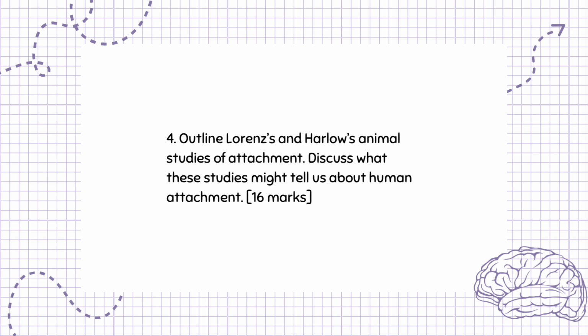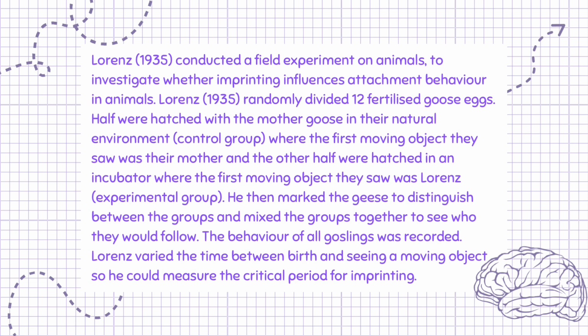Question 4. Outline Lorenz's and Harlow's animal studies of attachment. Discuss what these studies might tell us about human attachment. 16 marks. Lorenz, 1935, conducted a field experiment on animals to investigate whether imprinting influences attachment behavior in animals.